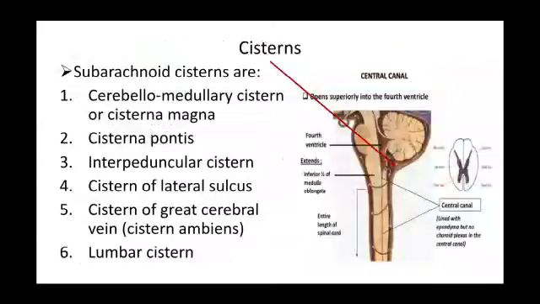The various cisterns present are the cerebellomedullary cistern or cisterna magna, cisterna pontis, interpeduncular cistern, cistern of the lateral sulcus, cistern of the great cerebral vein, and lumbar cistern.